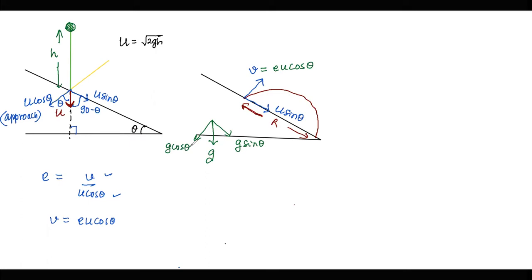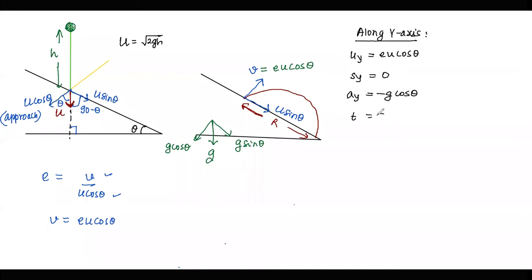If we solve the equation along the y-axis, initial velocity is eu cos theta, displacement along y-axis is 0, acceleration along y-axis is minus g cos theta.